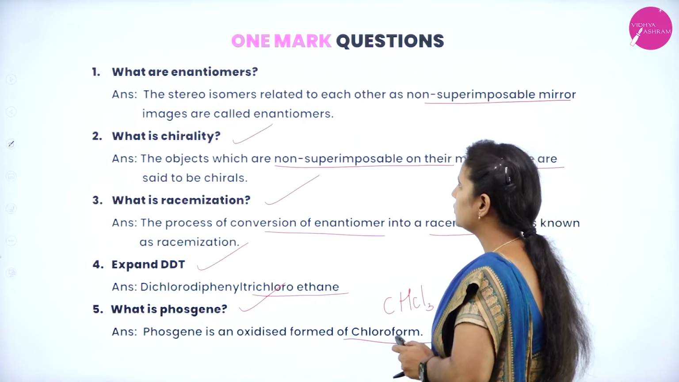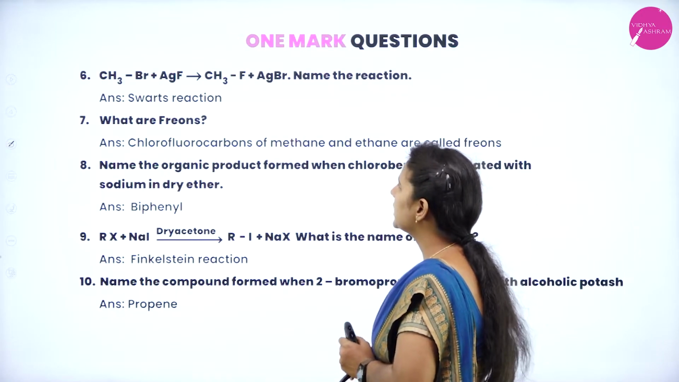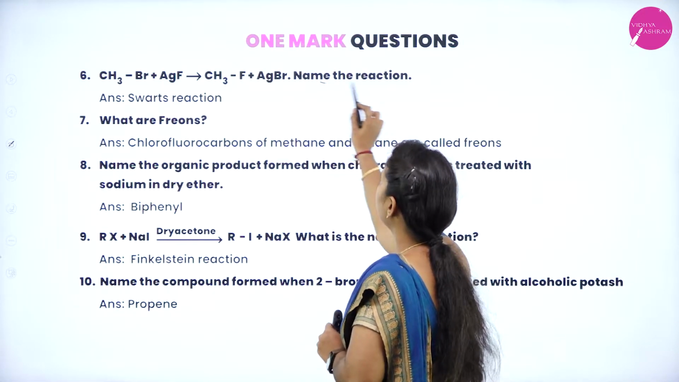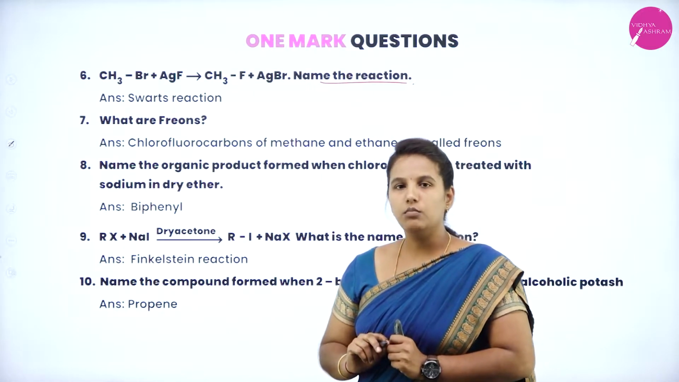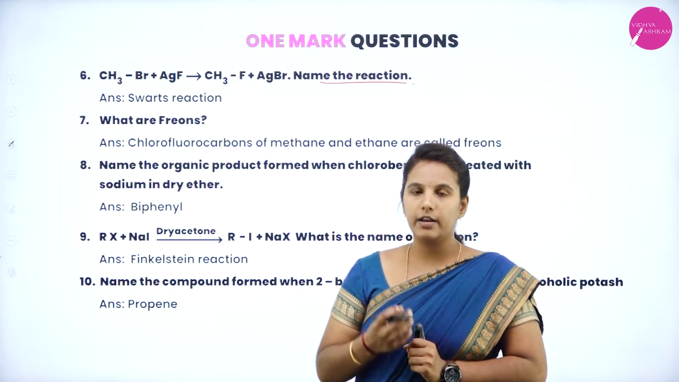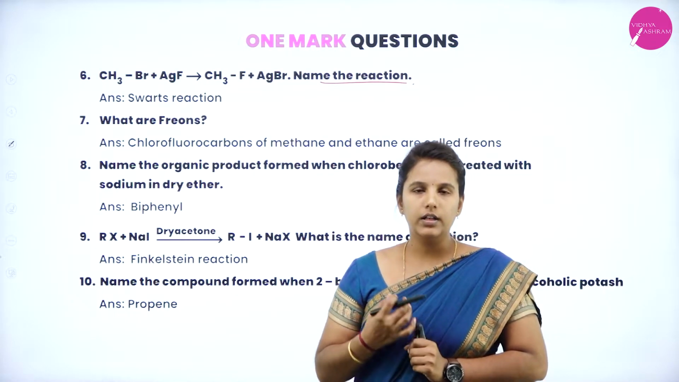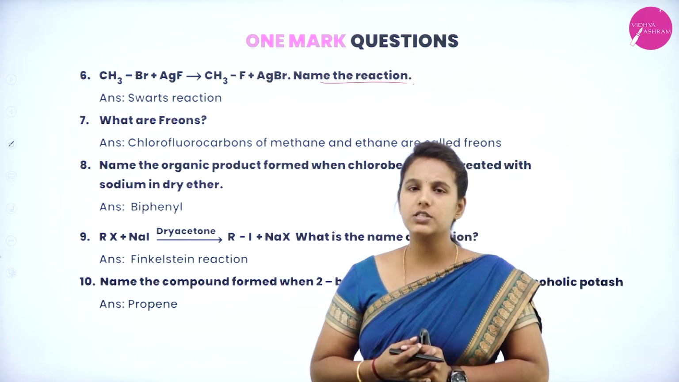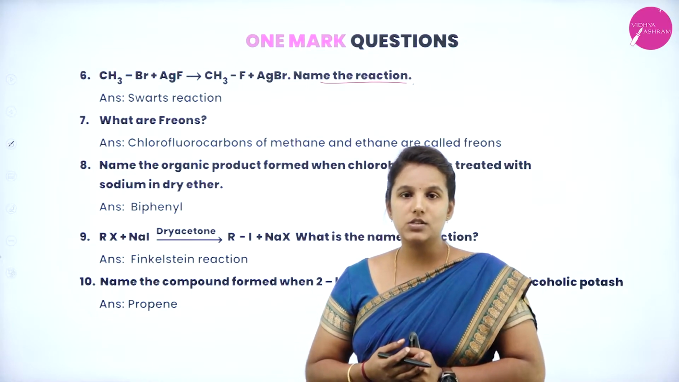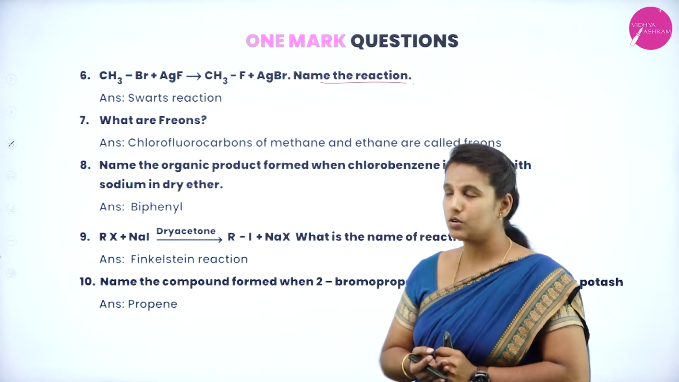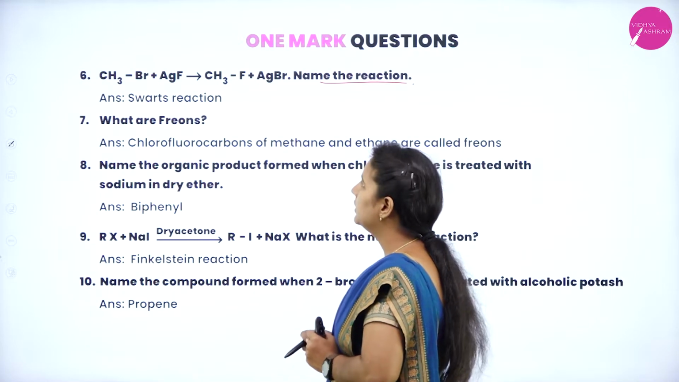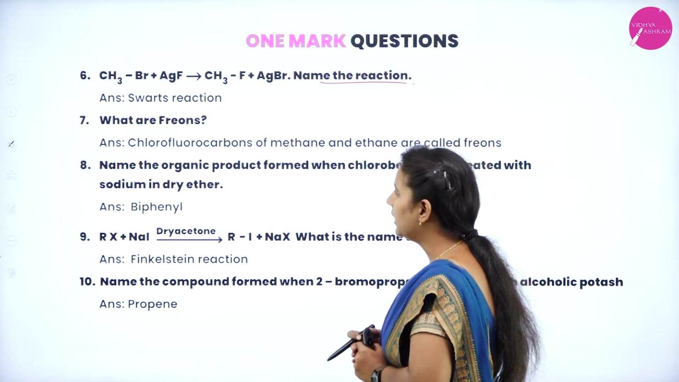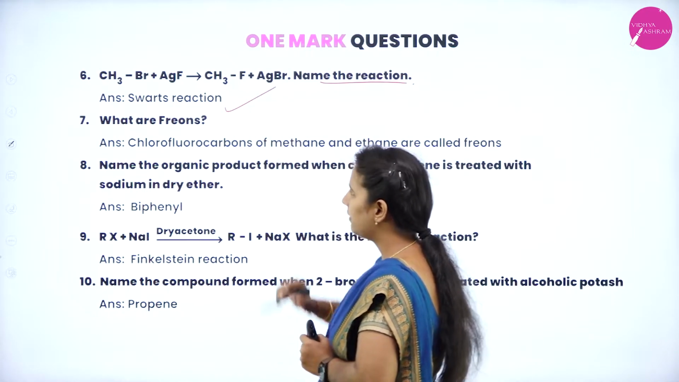Next question, CH3Br plus AgF giving rise to CH3F plus AgBr. Name the reaction. Most of the time, by giving a reaction, you need to name that named reaction, because in organic chemistry, most of the reactions are meant for naming. Hence, they are also called named reactions. Here you can see there is an exchange of halogens taking place on the alkyl group. Hence, it is the Swarts reaction.